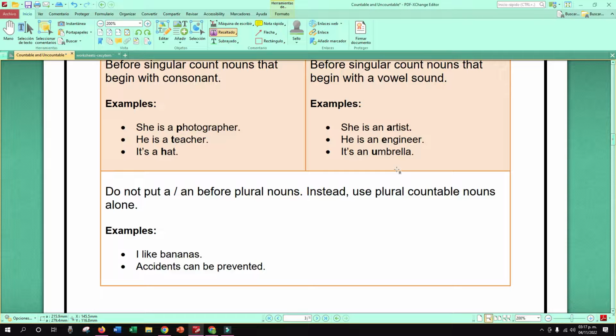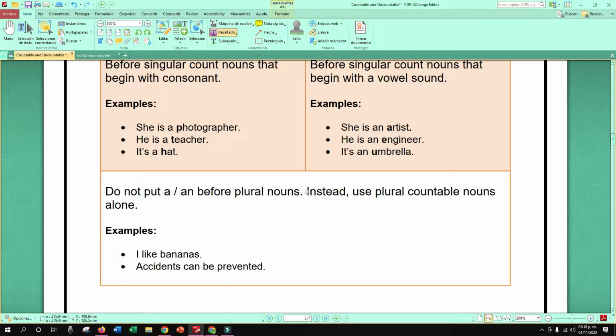So, do not put a and an before plural nouns. Instead, use plural countable nouns alone. Ustedes saben de igual forma que no pueden utilizar estos artículos con palabras plurales. No, ¿verdad? En este caso, solamente escriben la palabra sola.